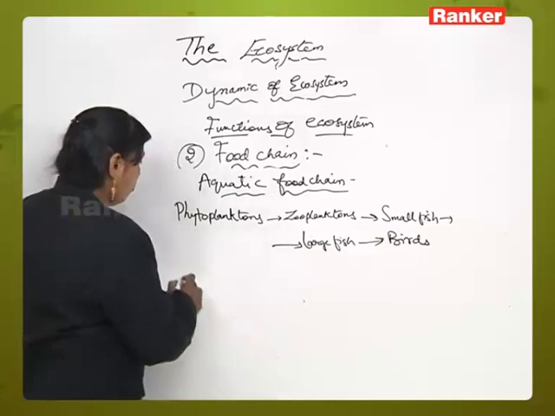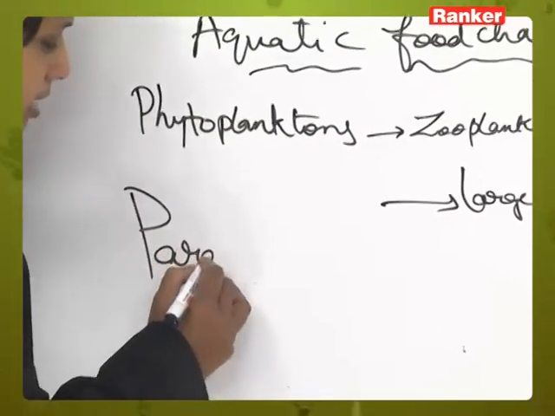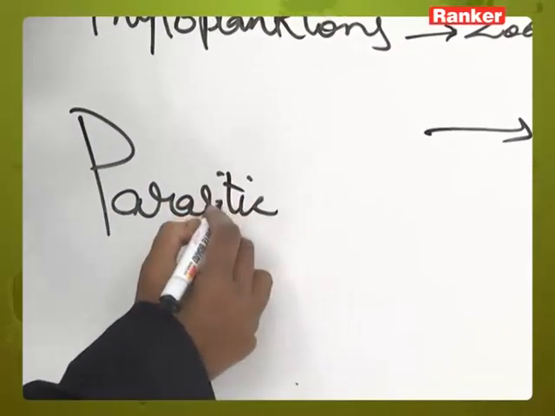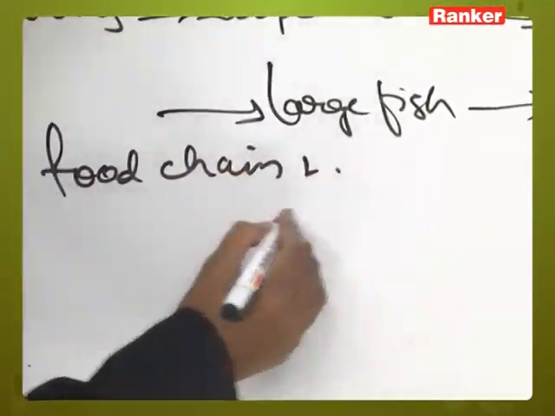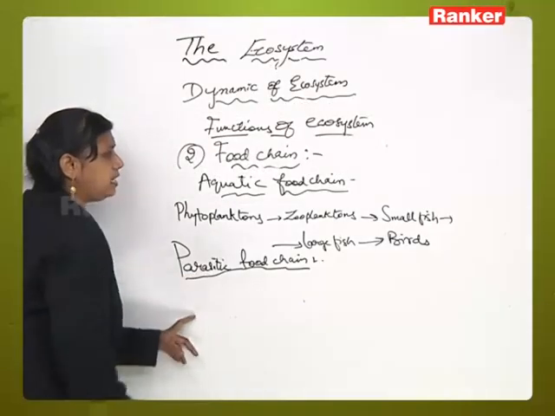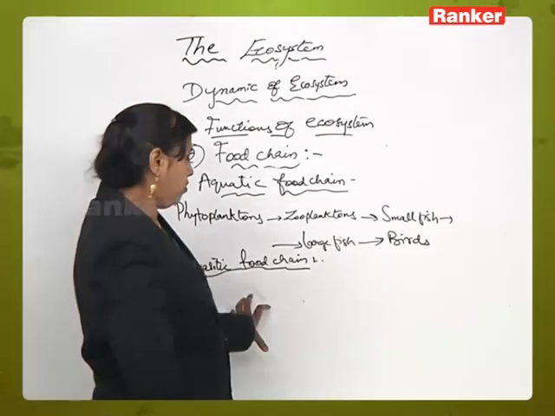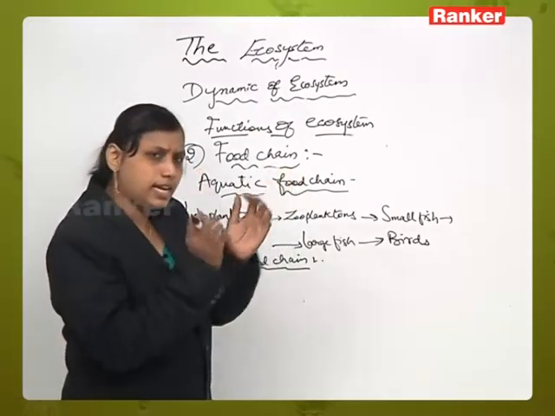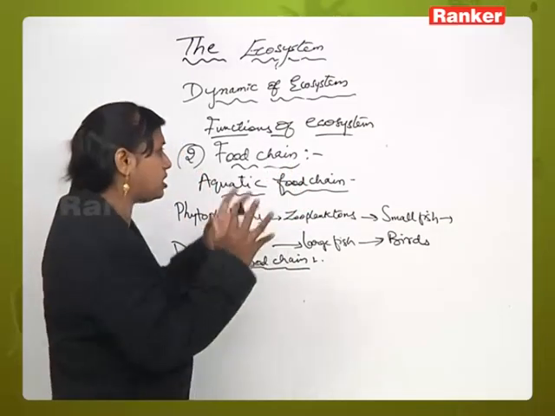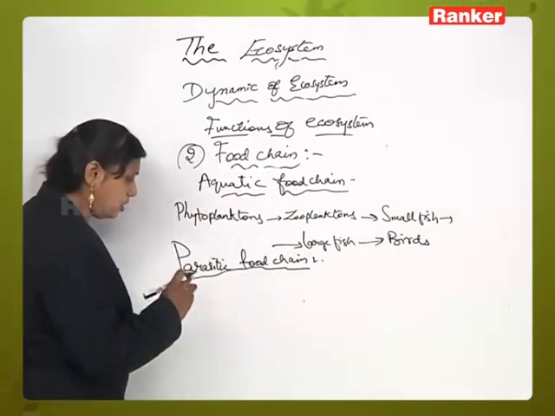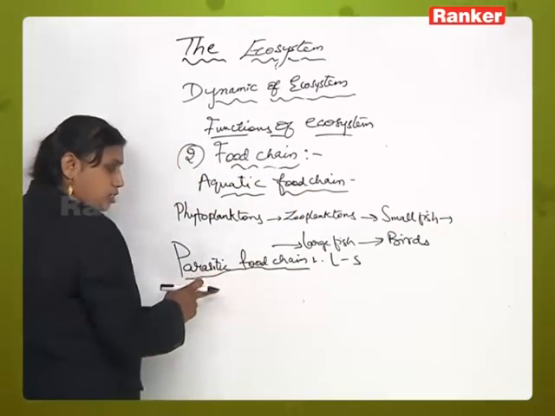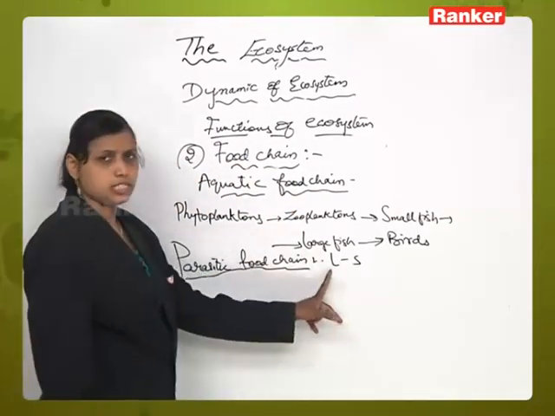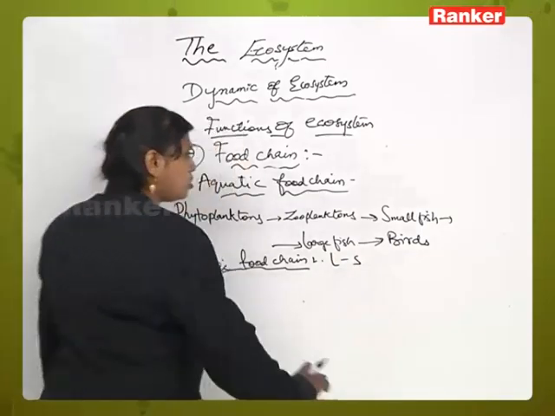Now another one we have is the parasitic food chain. So what is parasitic food chain here? Parasitic food chain is a type of food chain which starts from larger animals and ends with smaller organisms. It goes from L to S, meaning the food chain starts with larger animals and ends with smaller animals.